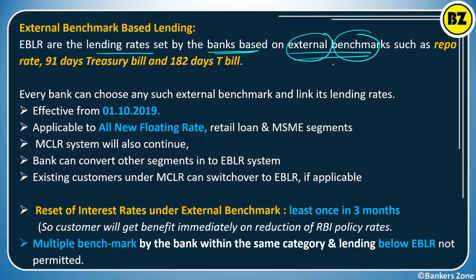Okay, what are the external benchmarks? For example, repo. So who decides the repo? RBI decides externally. Then T-bill rate for 91 days, then T-bill for 182 days. Right? These are the external benchmarks. Based on that, the bank decides the rate of interest of the lending to the customers. That is the external benchmark based lending. Now every bank can choose any such external benchmark and link its lending rate.